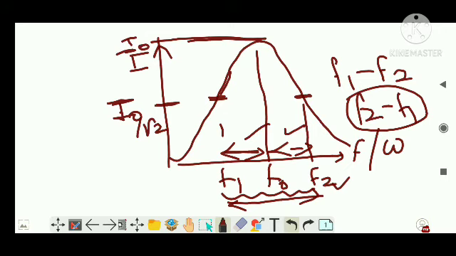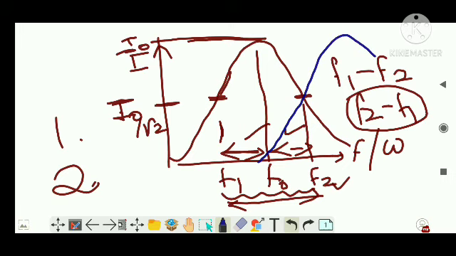Clear? So suppose this is the figure you drew for one channel, let's say channel 1. The other channel, let's say channel 2, I will draw with another color, can have a waveform like this. From F2, let's say from here to another value, this is F0 dash, the resonant frequency for another channel.